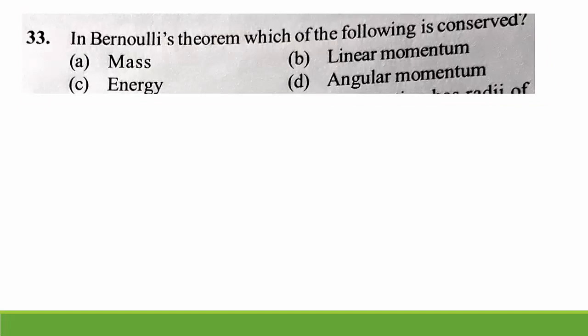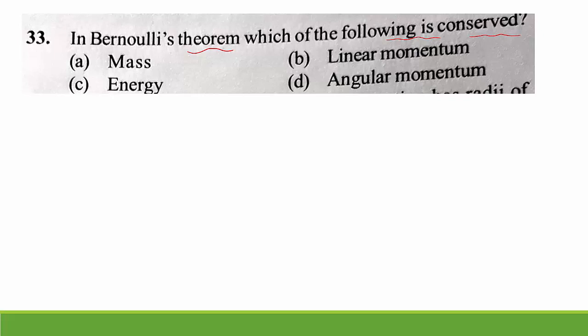Then 33 question. In Bernoulli's theorem, which of the following is conserved? Which option is constant in Bernoulli's principle? First one, mass. Second option, linear momentum. Third option, energy. And fourth option, angular momentum. Which of the following is conserved here?